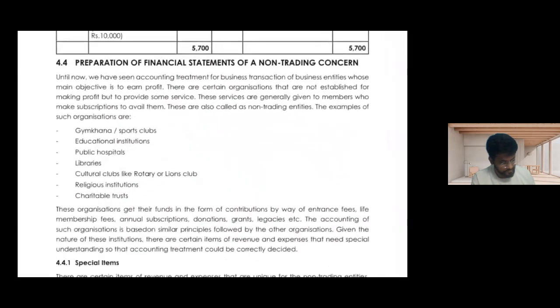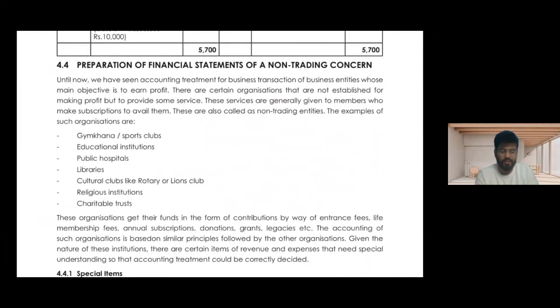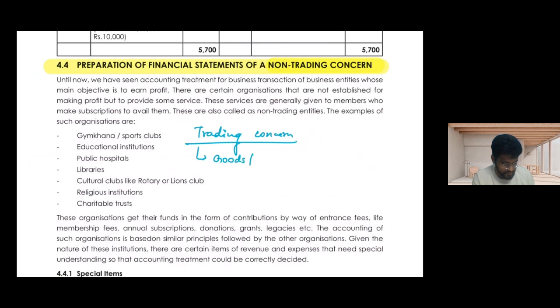Now the special topic for today is the preparation of the financial statements of a non-trading concern. Sir, what do you mean by a non-trading concern? A trading concern is nothing but one who deals with goods or services and whose core objective is profit earning.